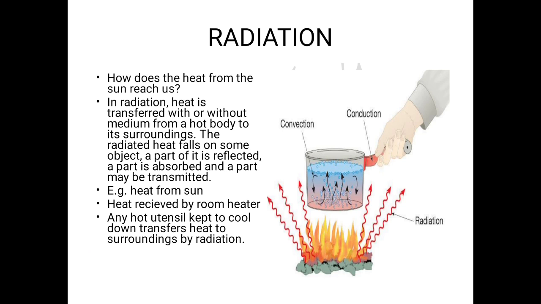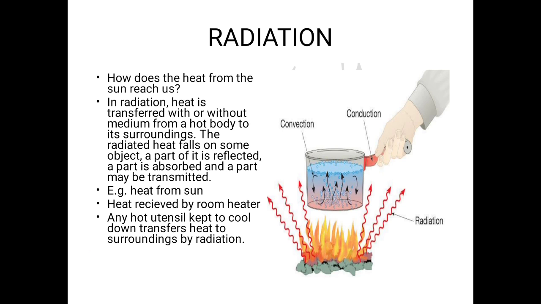So next is radiation. You already know that between sun and earth there is no medium, it is vacuum. But from the sun we are getting the heat. It means some process is happening. The heat is transferred from that hot body, that is the sun, to the earth.